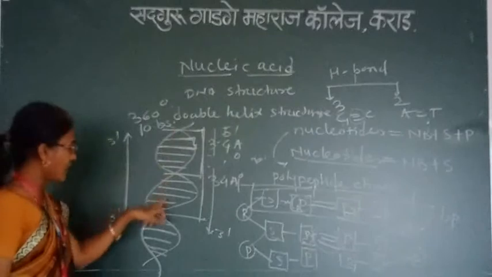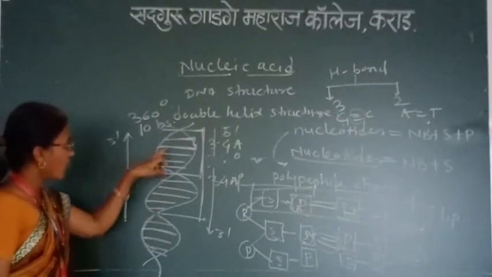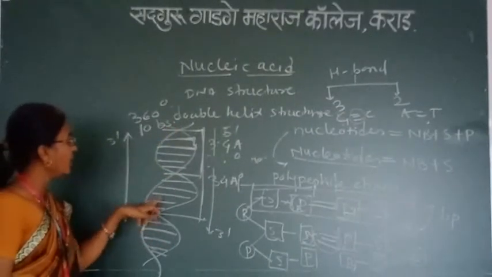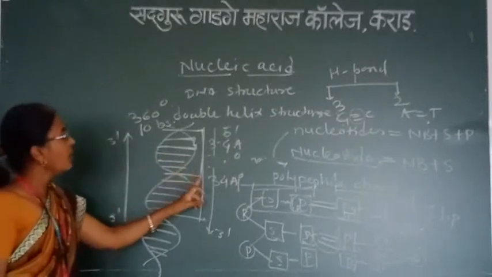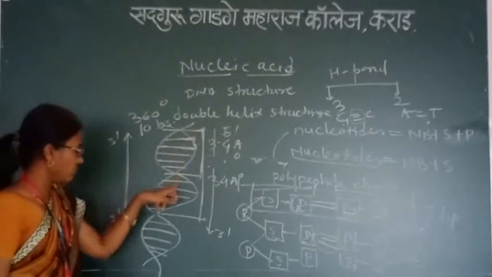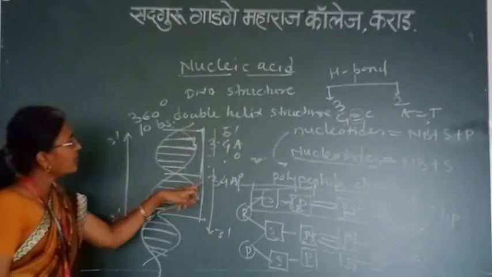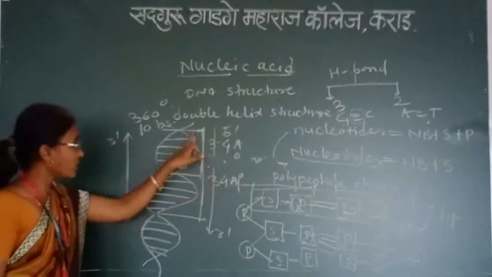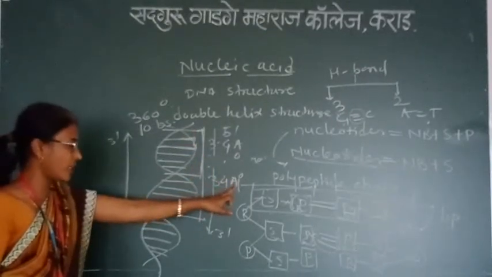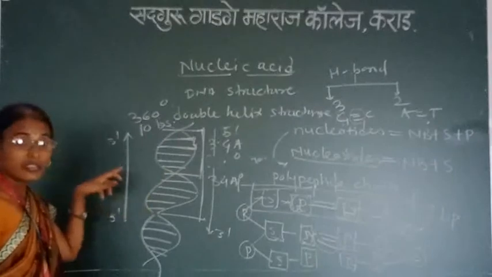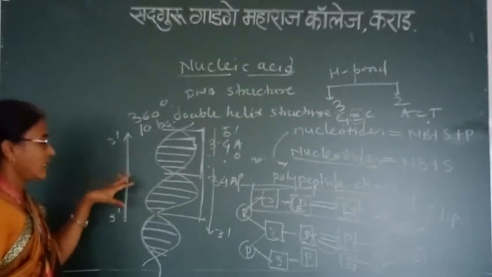Because in a single turn or 360 degree angle, the length is 34 angstrom, and it contains 10 nucleotides.